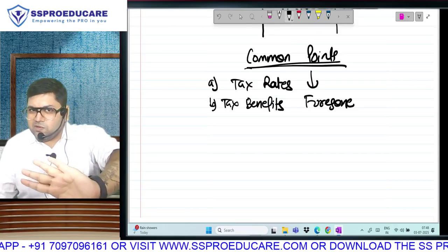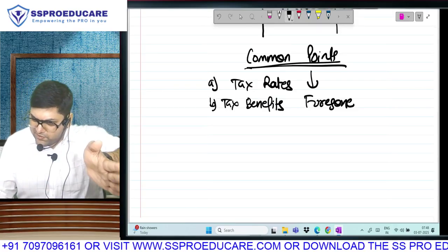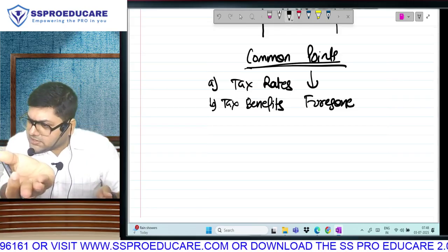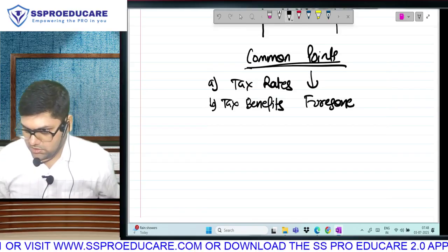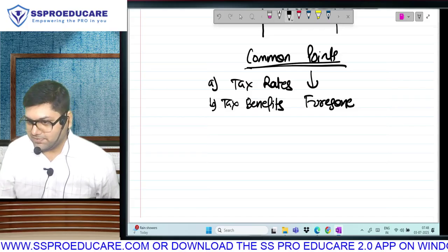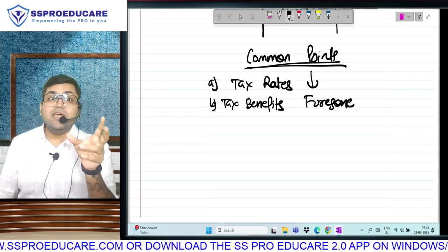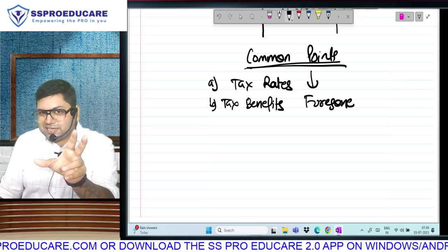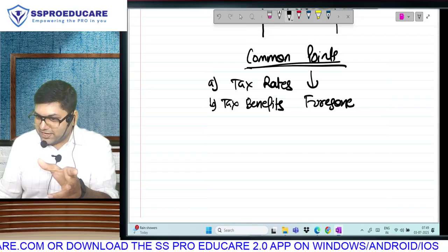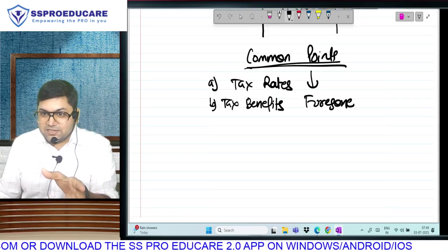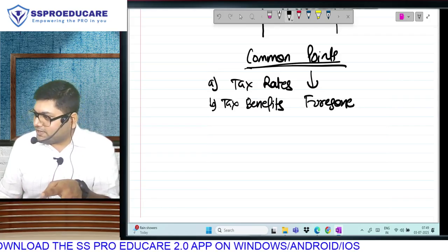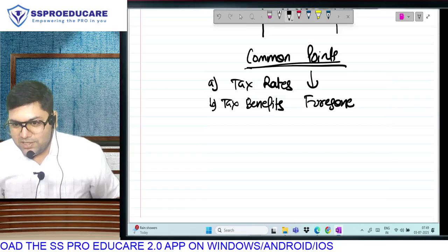Tell me one thing. When you don't take your exemption, when you don't take your deduction, what happens to your amount of income? The income will increase, and on that increased amount, lower rate of tax will be applied. Somewhere when you were in intermediate, you must have studied something like this in long-term capital gains. 20% with indexation, 10% without indexation. Take indexation, gain will reduce, apply 20. Don't take indexation, gain will increase, apply 10. That similar concept is going to be applicable here.